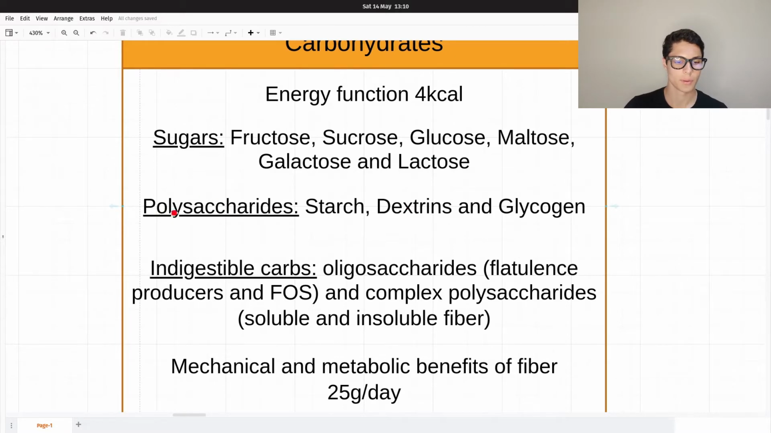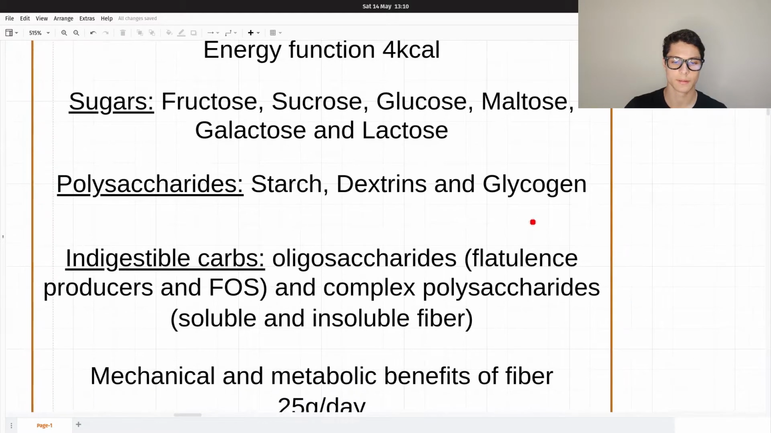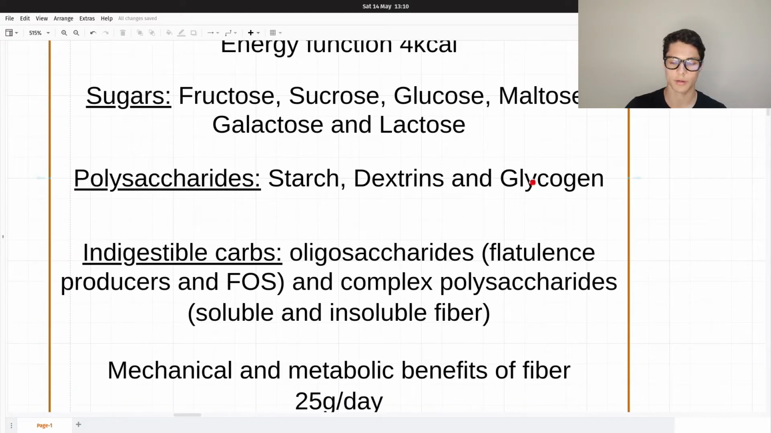Then we have polysaccharides, which are starches, dextrins, and glycogen. Glycogen is the storage of glucose. We talked about that in the last video. We store glucose as glycogen.